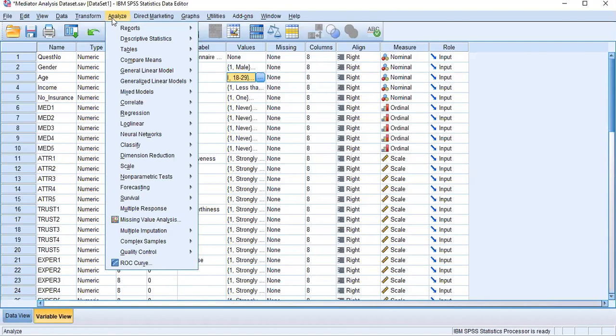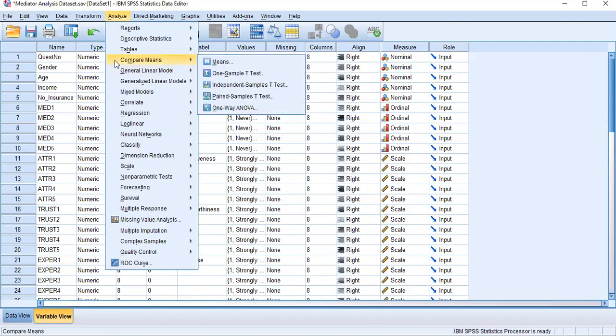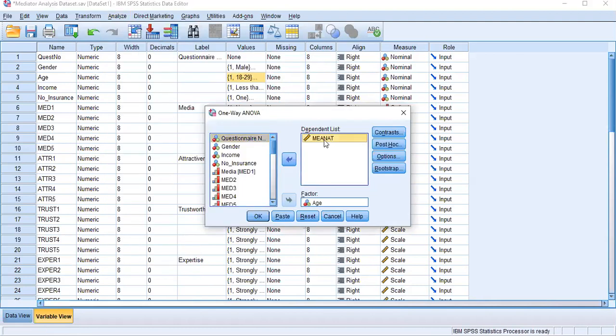Go to Analyze, same procedure. Analyze, Compare Means, then go to One-Way ANOVA. Just click it, and reset it. Now I want to make sure about the attractiveness; I'm selecting the mean value of attractiveness as my testing list.